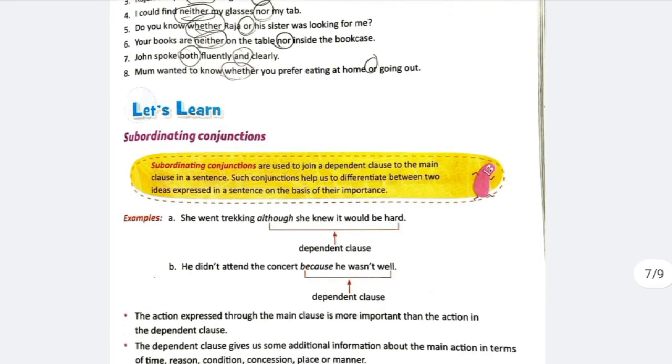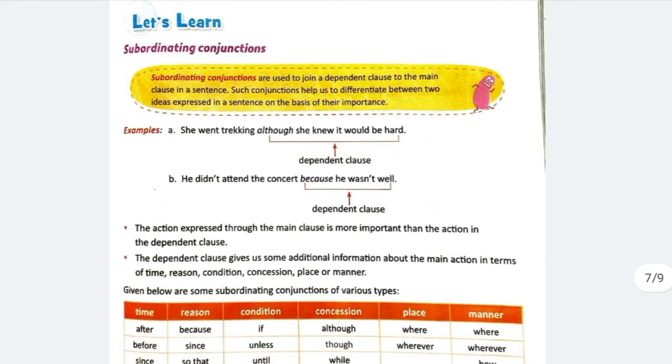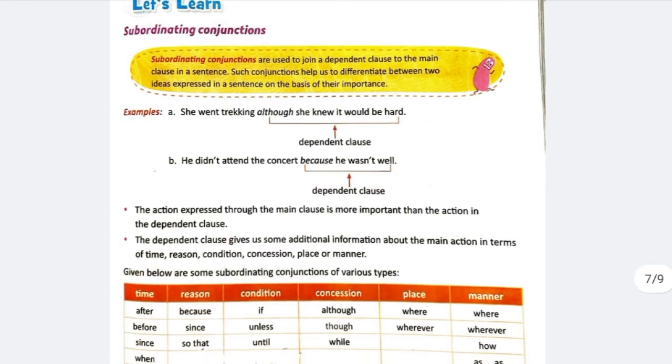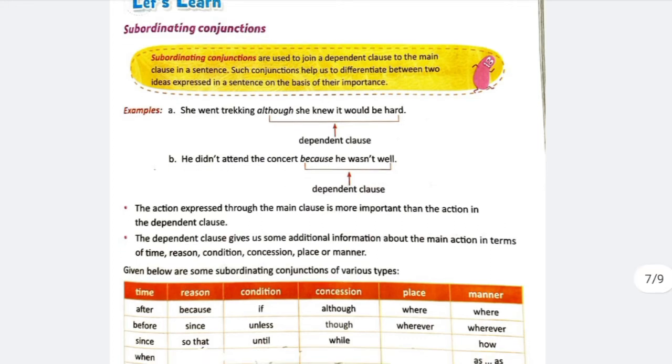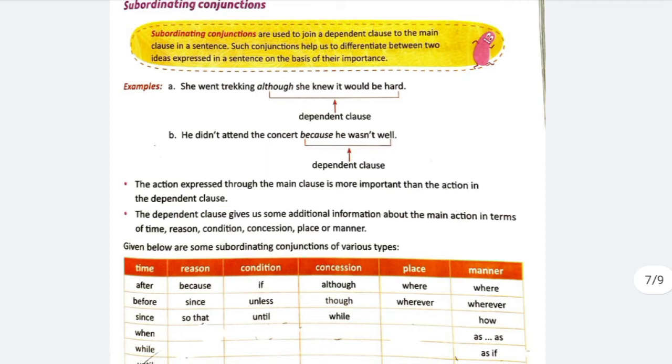Now coming to subordinating conjunctions. Subordinating conjunctions are used to join a dependent clause to the main clause or independent clause. Now, see the example. She went trekking, although she knew it would be hard. She went trekking is the main sentence, and here the subordinating clause is joined, although she knew it would be hard, and this is joined with the subordinating conjunction although.